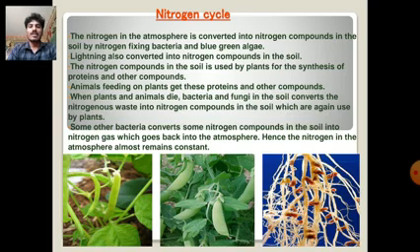When plants and animals die, the bacteria and fungi in the soil convert the nitrogenous waste into nitrogen compounds in the soil, which are again used by plants. Some other bacteria convert some nitrogen compounds in the soil into nitrogen gas, which goes back into the atmosphere. Hence the nitrogen in the atmosphere almost remains constant.